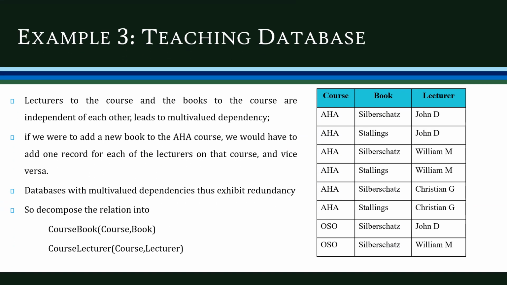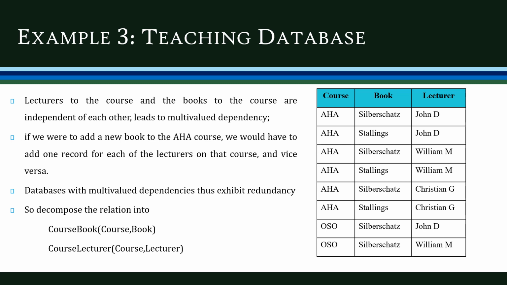Now let's look at another example, the teaching database, which consists of three attributes: course, book, and lecturer. The lecturer to the course and the book to the course are independent of each other, and this leads to the concept of multi-valued dependency. If we want to add a new book to a particular course, we have to add the record for the lecturers also. Similarly, if we want to add lecturer details, we need to add the details of the course or the book also. So this database with MVD thus exhibits redundancy.